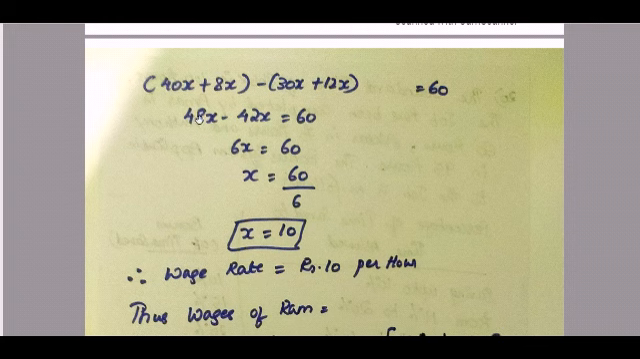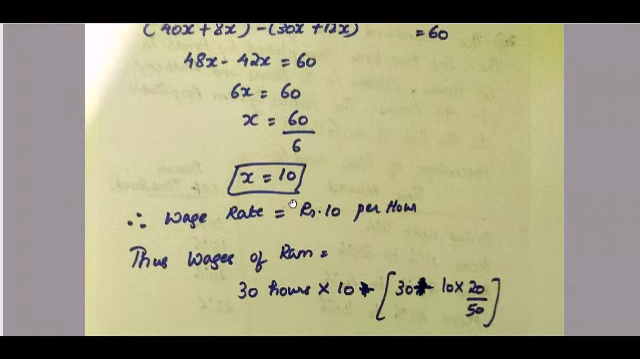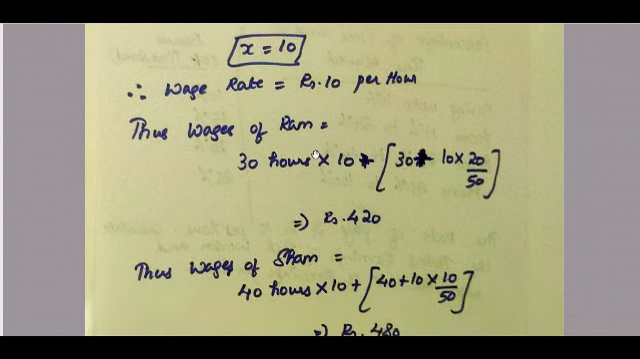6x is equal to 60. 48 minus 42 is 6, so 6x is equal to 60. X is equal to 60 divided by 6. X is equal to 10. So therefore the wage rate is 10 per hour. Now implement the wage rate in your equation.